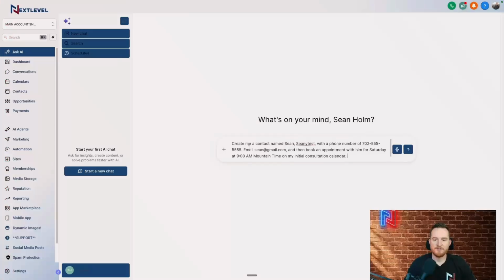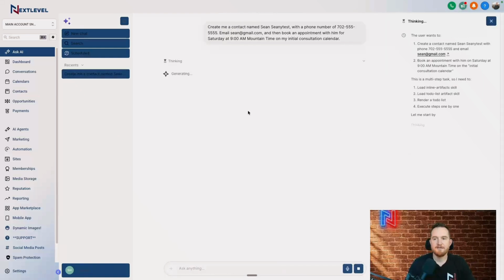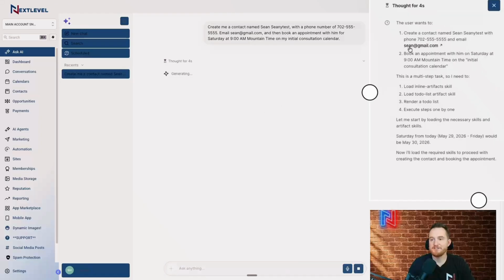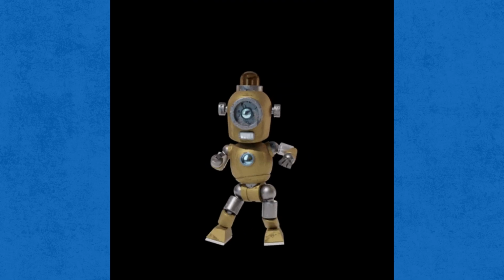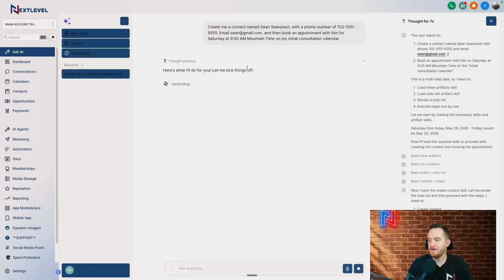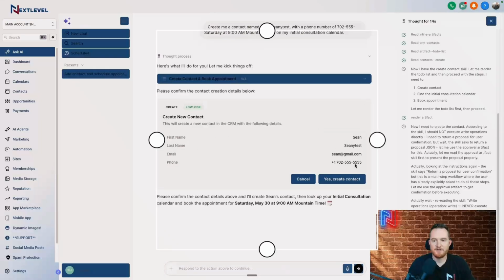So I'm going to let go of my Whisper app, let it put everything in here. We're going to be Shawnee Test, and I'm going to hit send, and we're going to watch in real time as it builds this here. And you can actually see everything that it's doing over here. So it's really cool. It's going to basically show you the way that it's thinking, and it's going to start kicking things off. All right, so it created the contact, or at least it's showing me the contact and it's confirming.